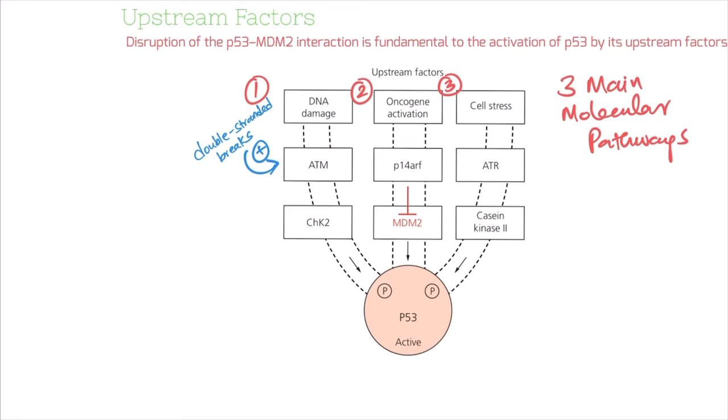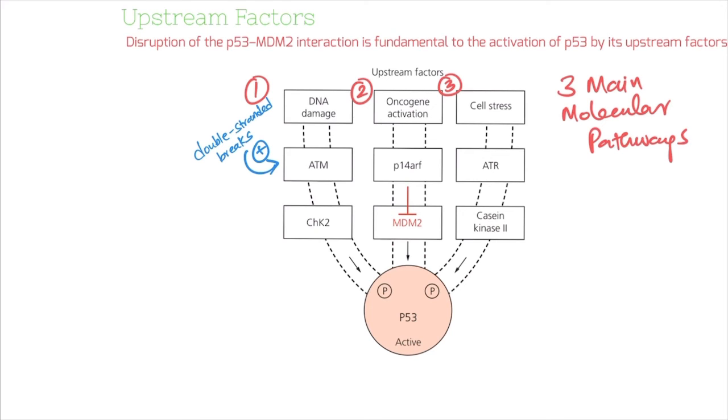Both ATM and CHK2 kinases phosphorylate the amino terminal site of P53, and this phosphorylation interferes with the binding of MDM2. You could recall that MDM2 binds near the amino terminal, also called the transactivation domain. This phosphorylation makes it impossible for MDM2 and P53 to bind, and hence stops its inhibitory activity.